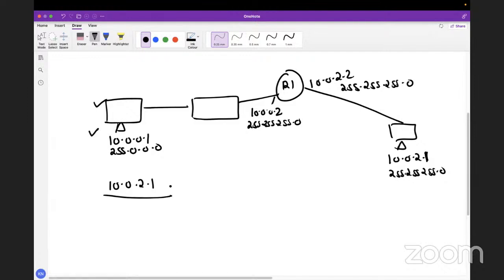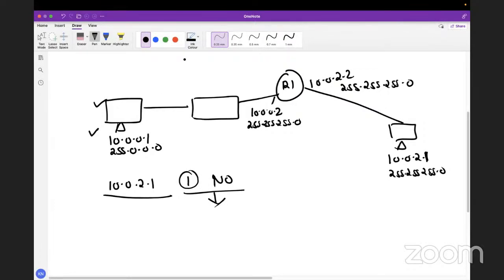10.0.2.1, will that be successful or not? The very first question, will that be successful or not? Any idea? No, sir. Not successful. Okay, so if that is no, what is the reason for this no? Actually, sir, the destination is in a different network.